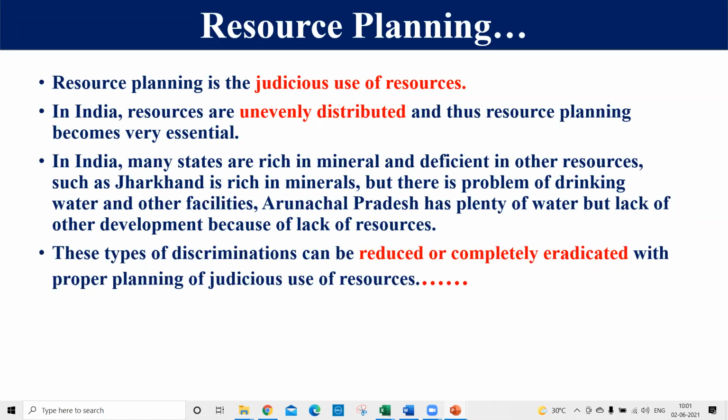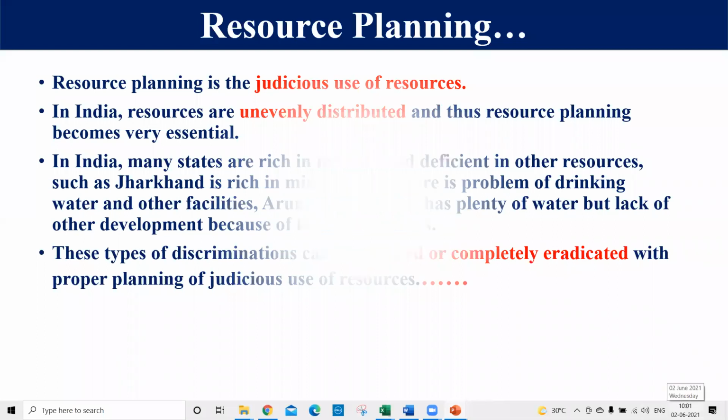So my dear students, that's why we have to use these resources in a proper planned manner, so that the output can be maximum, right friends? And even to stop the discrimination, we have to use proper judicious planning, because we have studied that these resources are accumulated in only a few hands. That's why some people are becoming richer and the poor are becoming poorer. So the gap between rich and poor is widening. To reduce this, we have to use these resources with proper planning, so that the output can be obtained in an even manner, right friends? So this is resource planning.